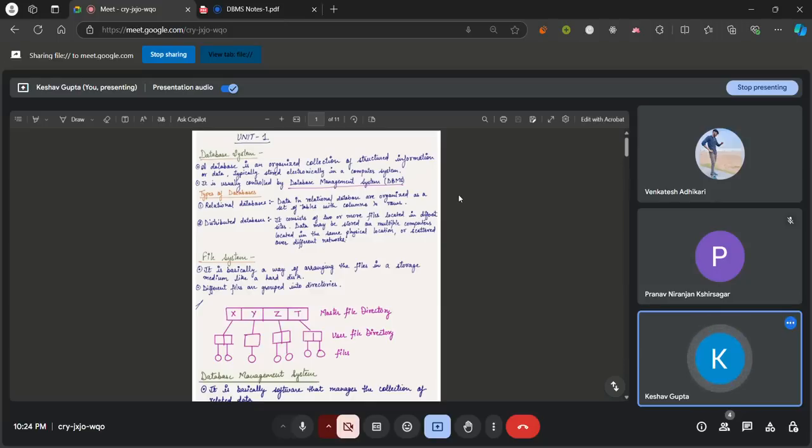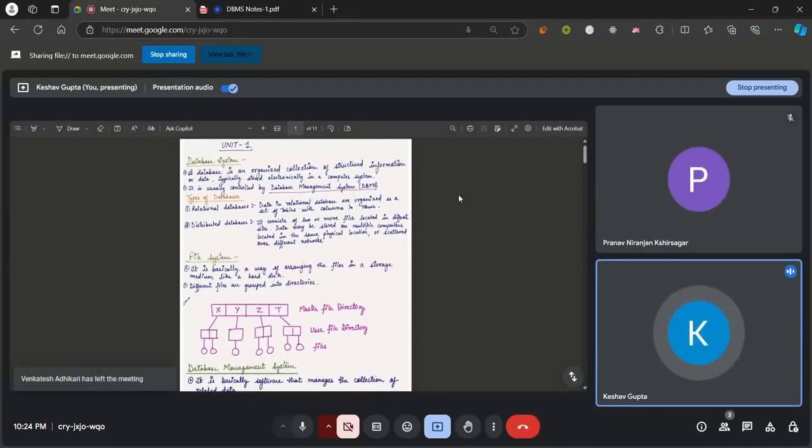Those files aren't stored on a single computer or hard disk. They can be stored on multiple computers too. The location of those computers or hard disks can be the same, or they can be stored across different servers and scattered over different locations. So that's what a distributed database is.